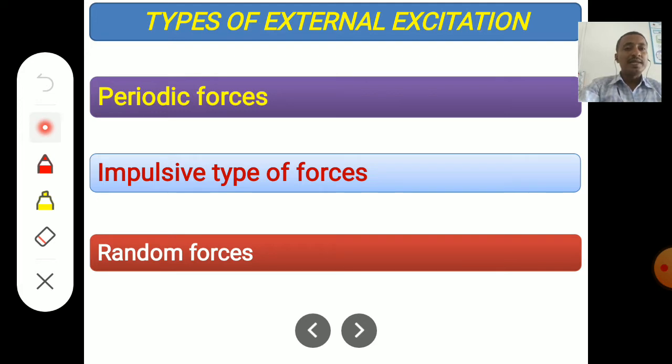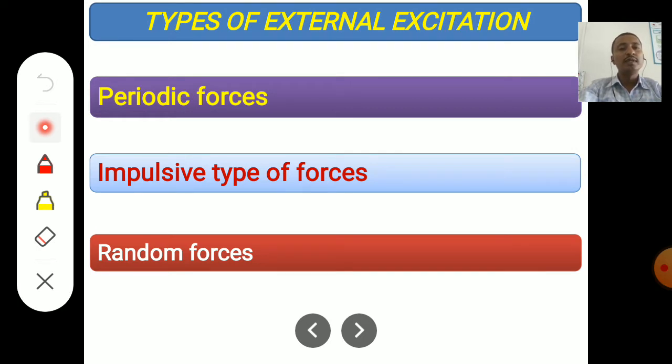Basically, the forces applied on the different parts because of which vibrations occur are classified into three categories: periodic forces, impulsive type of forces, and random forces.